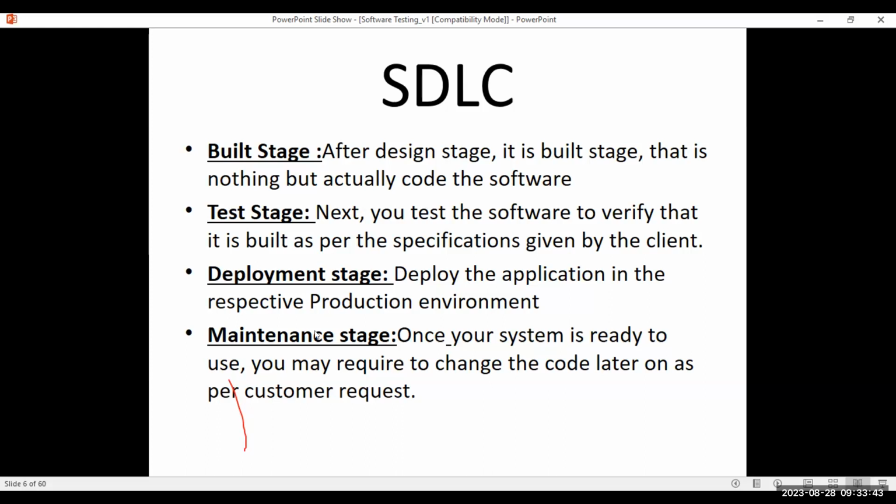So this maintenance stage will be recurring. In the real world, it is not like you develop a project for 6 months or 1 year and then give it to the client. There will be continuous maintenance of it also. If it is a very big client, there will be projects running for 5 years, 10 years, 15 years, with change requests coming in continuously in real time.